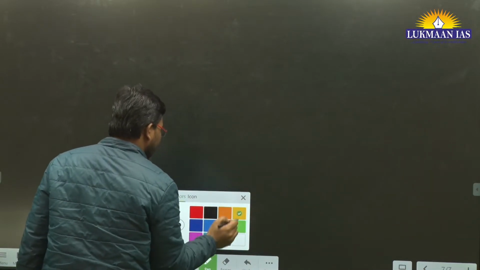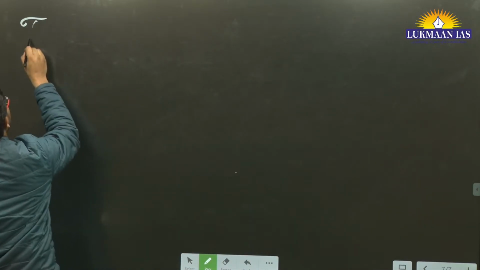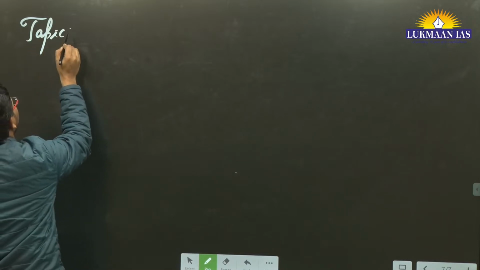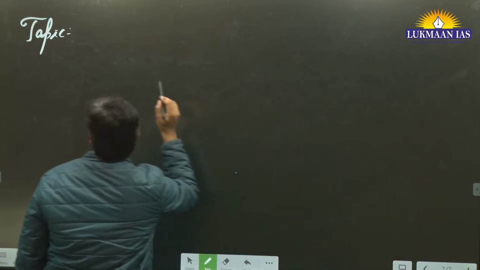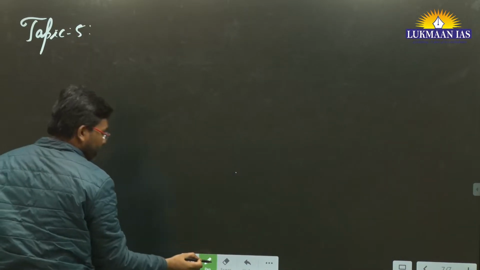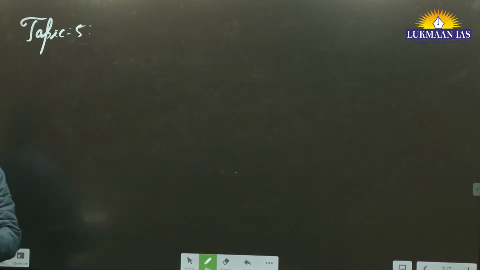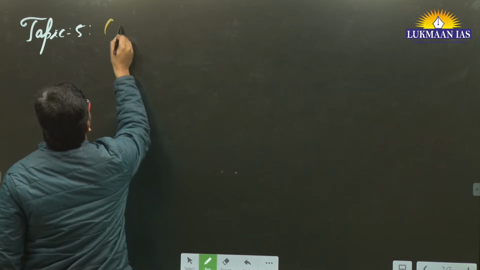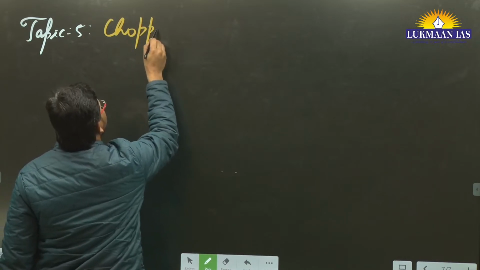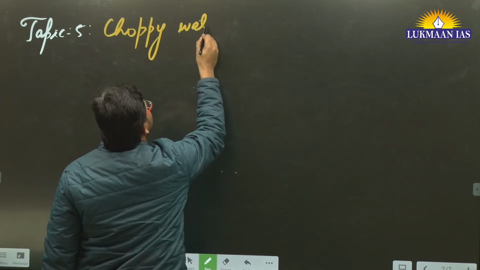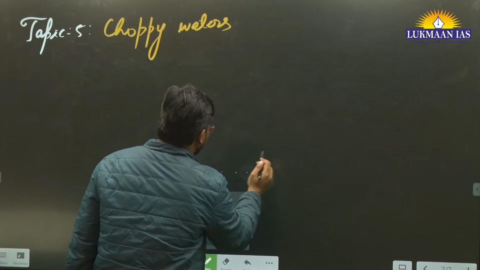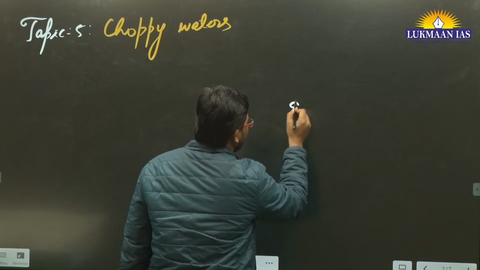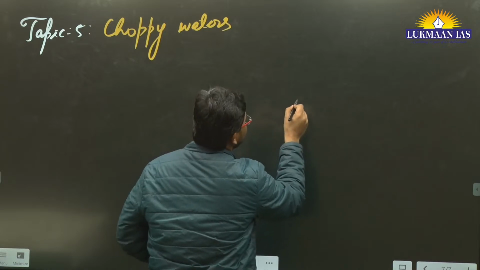This is going to be the next topic. I'm just writing the topic number, although one topic I have not written anything. This is going to be topic number 5 over here, right? We are going to understand a very interesting thing through this article. It says "Choppy waters." To understand this particular topic, let me quickly draw the map of the southern portion of India.